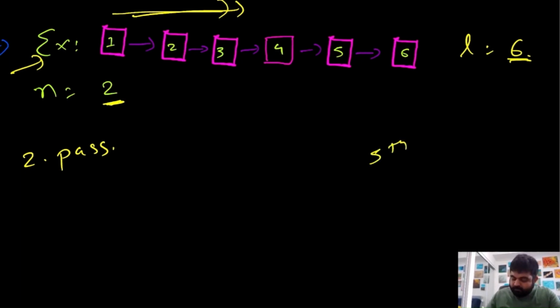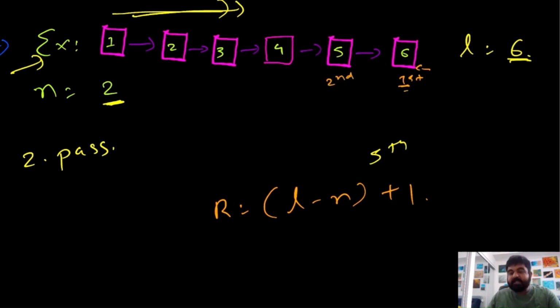Why the fifth node? Because the node we need to remove is determined based on the formula: total length minus whatever n is given, plus 1. Why plus 1? Because we are using one-index calculation over here, so this last element, this sixth element, is also the first last element. Remember that this is the critical part: this is the first last element, which means this is the second last element.